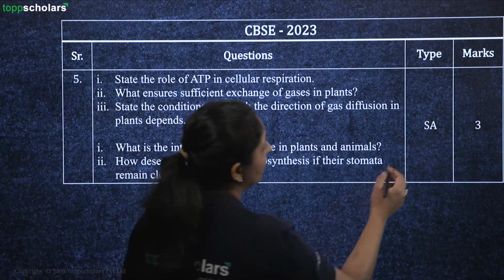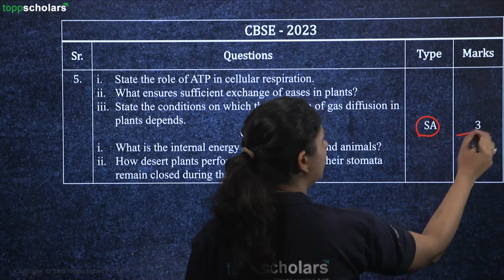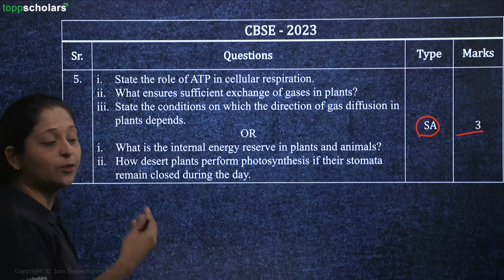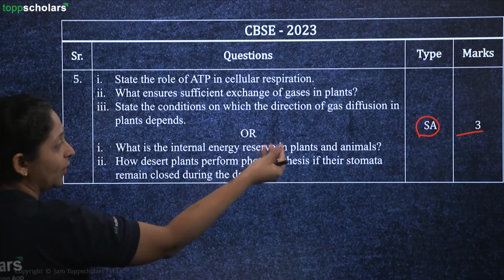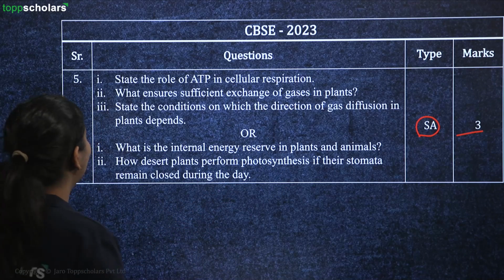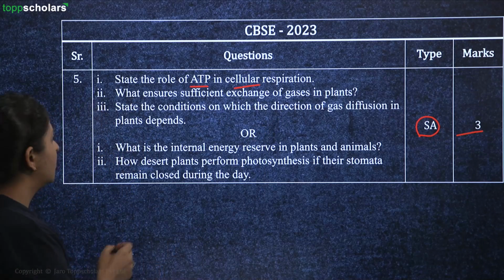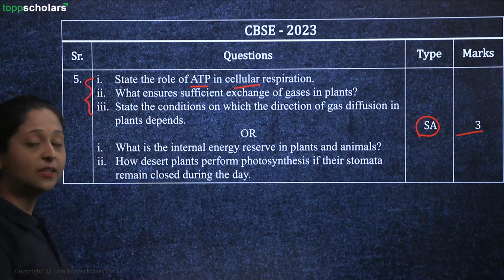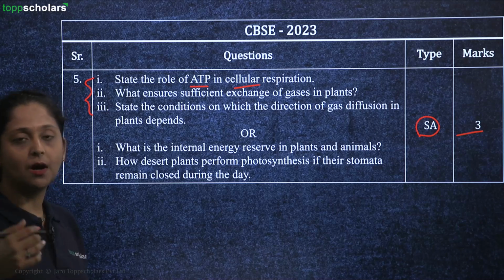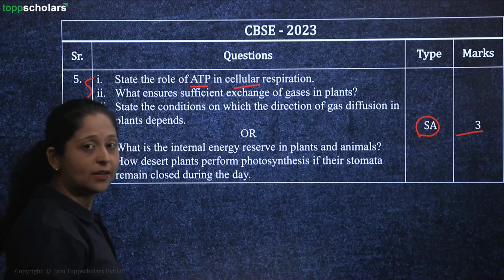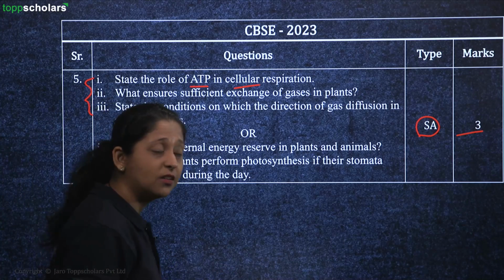Next question that we have here is a short answer type question holding around 3 marks. So you have to plan accordingly, write good amount of points so that you can get full 3 marks over there. Okay. So you have to state the role of ATP in cellular respiration. So if you individually answer these 3 questions, 1 mark for each question. So state the role of ATP in cellular respiration. It's a source of energy, right?